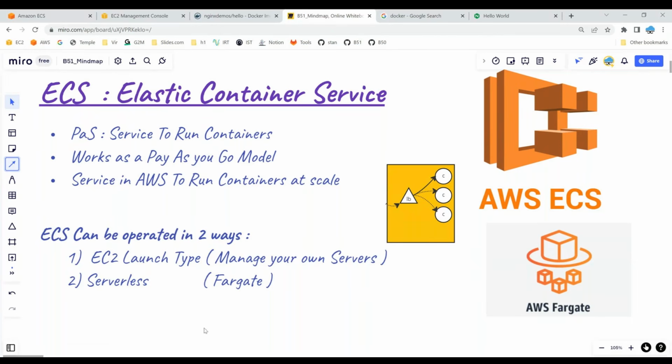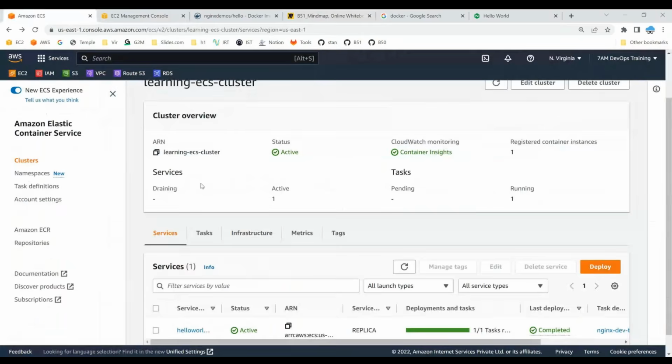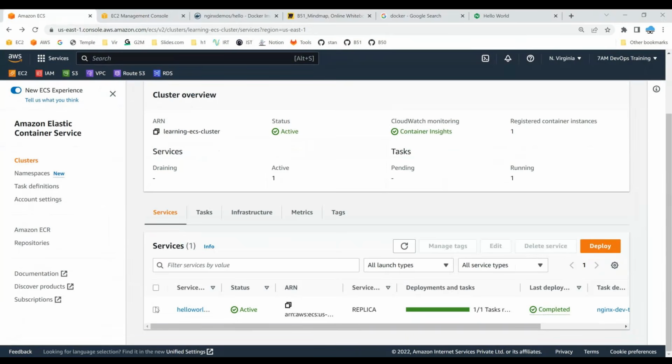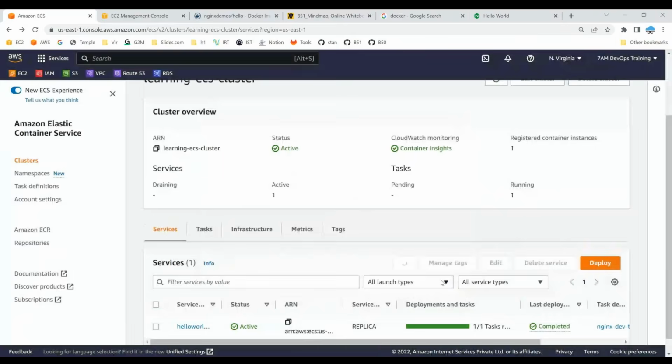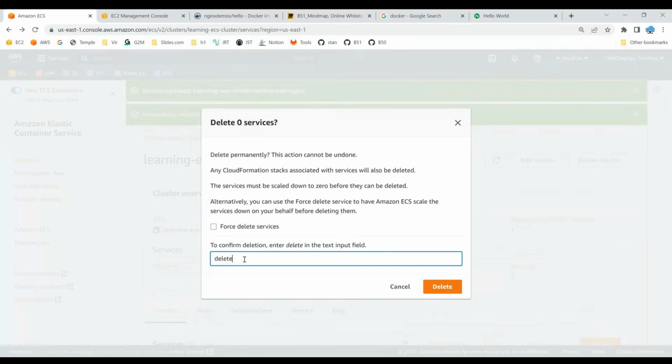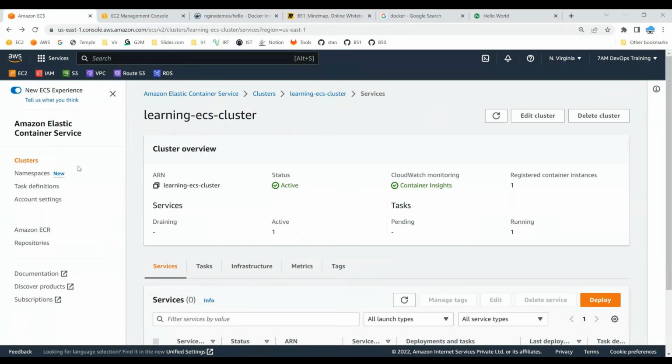Thank you very much. And another important thing, ECS is not free. Once you're done with this, ensure you destroy them. So if you no longer want it, you can delete the service, telling that force delete, I do not want it anymore. Clean it up once you're done with the practice. Okay, it's going to delete it. Done. And once it's done, you can even delete your cluster.